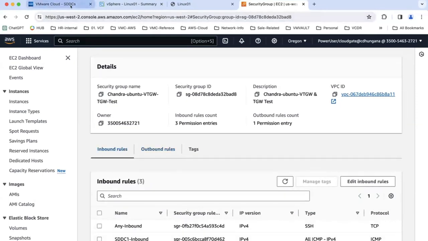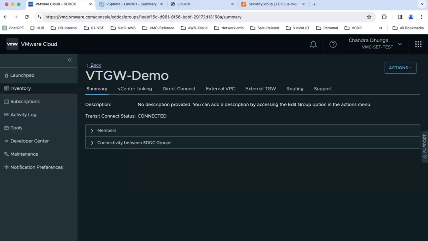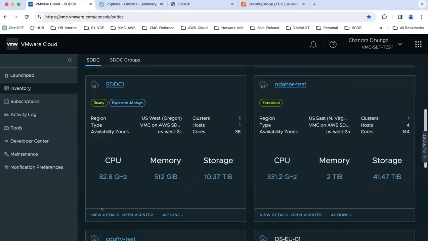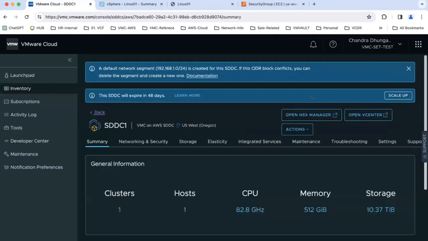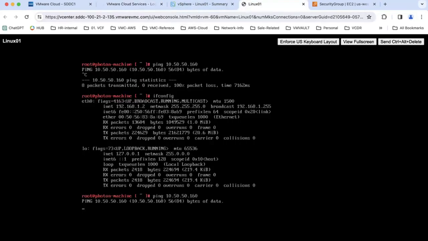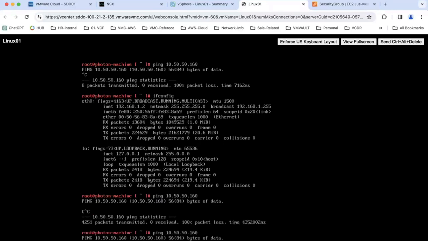Right, so I go to the VMware Cloud on AWS console, to the SDDC side, where we need to place a firewall rule. Yes, SDDC 1. Let me open the NSX Manager. While it's loading, let's go to the Linux OS and try the testing. Currently, we cannot ping, right? Yes, currently we cannot ping.